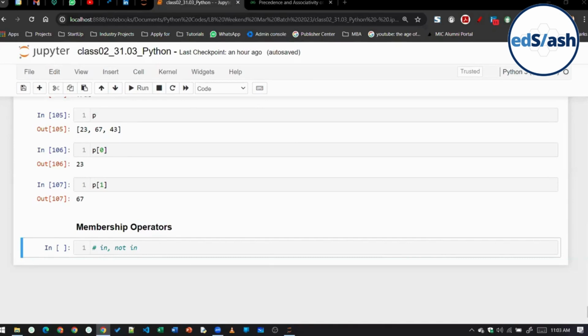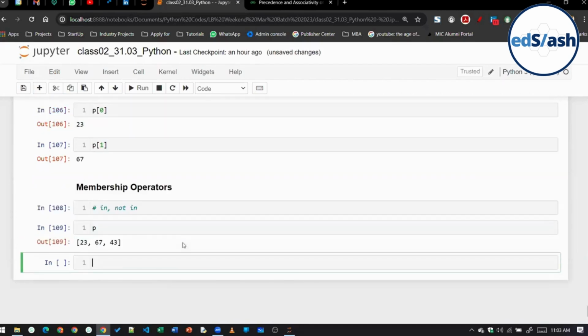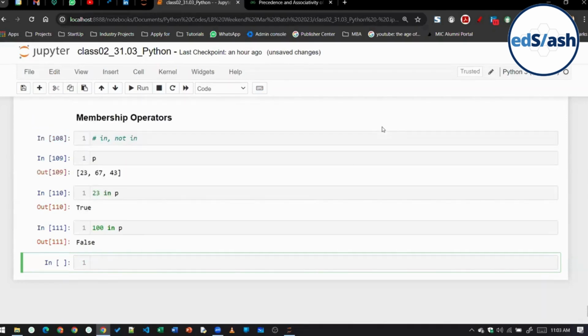Suppose we have a list with us, let's check P only. Suppose I want to check if a particular element is a member of this P list or not. So I can write here 23 in P. It will give me a true value. If I write 100 in P, it will give me a false value.